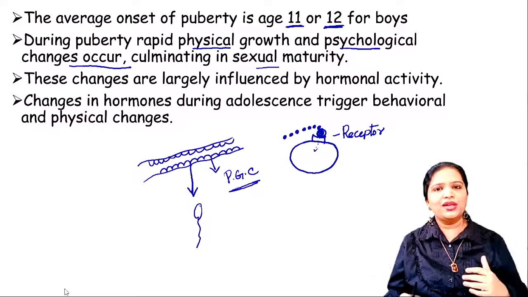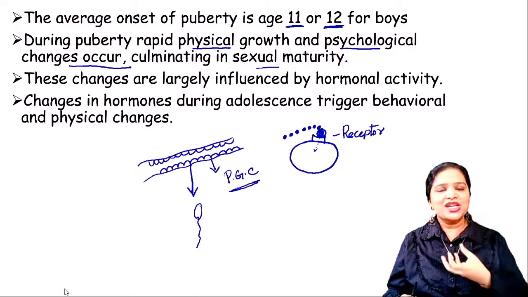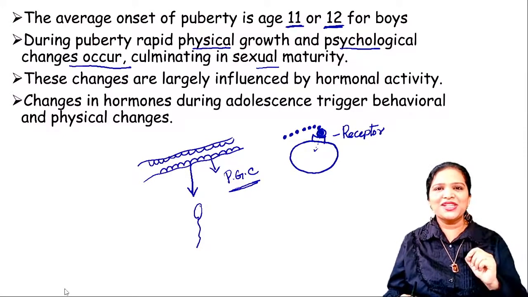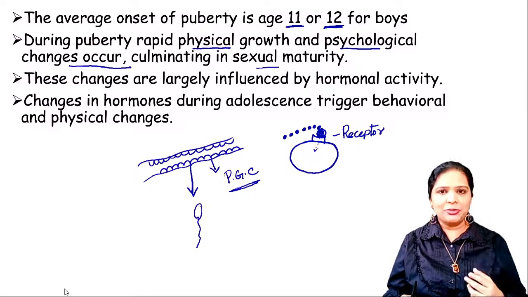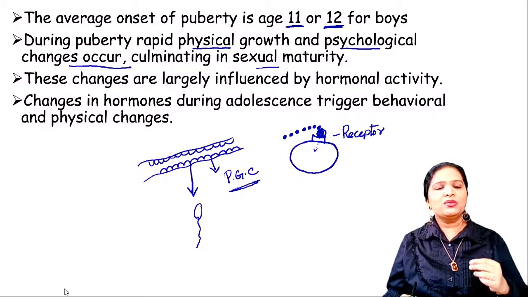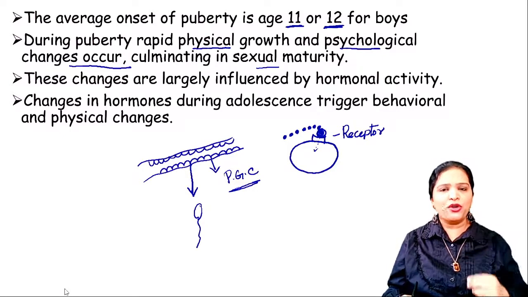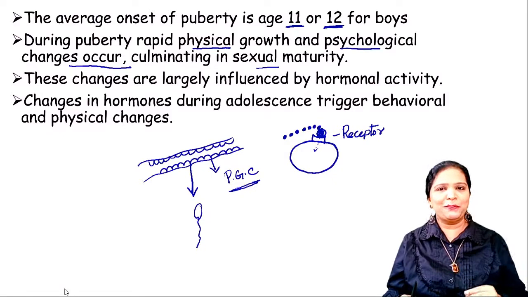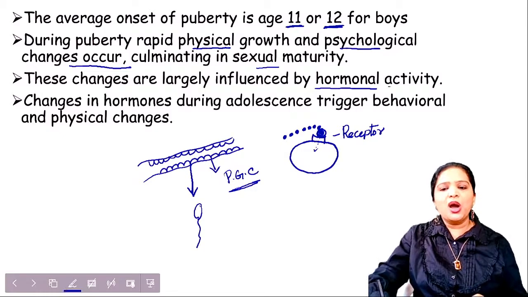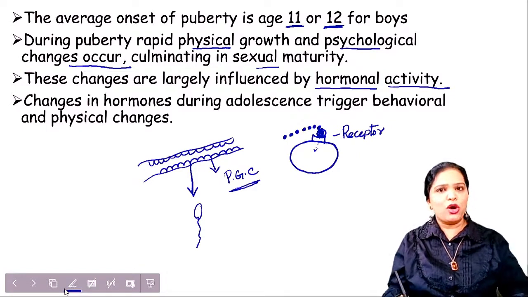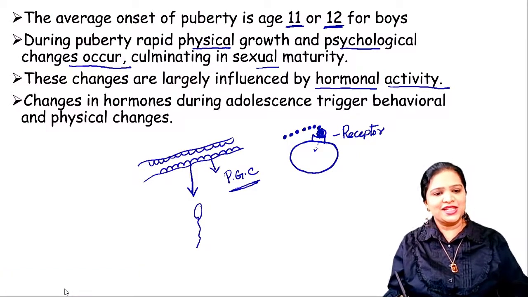He will grow taller and a beard will appear. Mustache will start appearing. Pubic hair, axillary hair, all these external secondary sexual characters start appearing. Also, the boy will start to have attraction towards the opposite sex. All these changes are largely influenced by hormonal activity. It is normal behavior in the adolescent period.